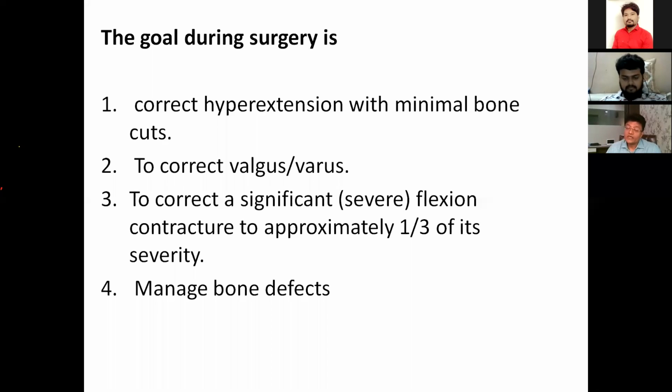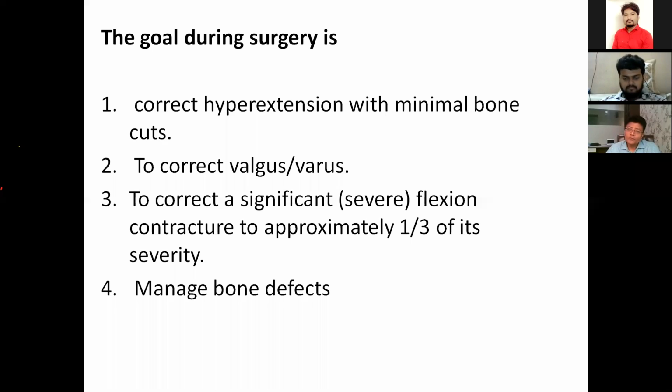So first, we correct the hyperextension with minimal bony cut. This is a very key point, minimal bony cut, because knee replacement surgery is basically a soft tissue surgery. It's not a bony surgery, it's a soft tissue surgery. So especially in the rheumatoid, we should avoid the temptation to cut more and more bone to correct the deformity. We should balance the knee by soft tissue balancing.